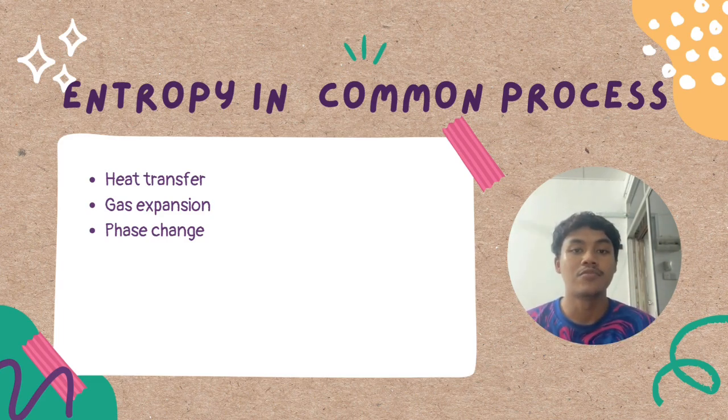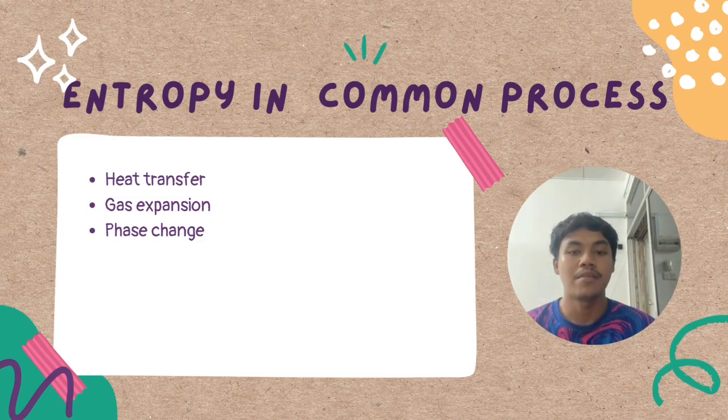Heat transfer is the movement of heat from a high temperature object to a low temperature object. This happens naturally because of the second law of thermodynamics. When heat is transferred, entropy increases. For example, when a hot object is placed in a cool room, heat flows to the surroundings until the temperatures become equal.